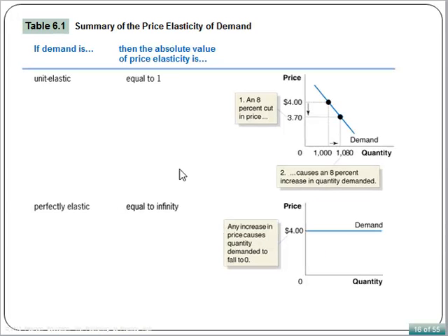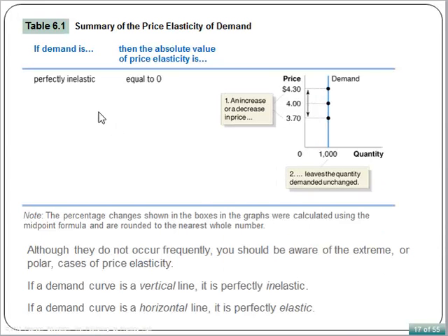When the absolute value of price elasticity equals 1, the demand is unit elastic. When the absolute value of price elasticity equals infinity, we say the demand is perfectly elastic, and the demand curve is a horizontal line. When the absolute value of the price elasticity equals 0, the demand curve is a vertical line.